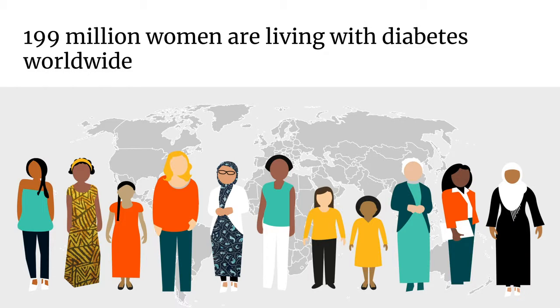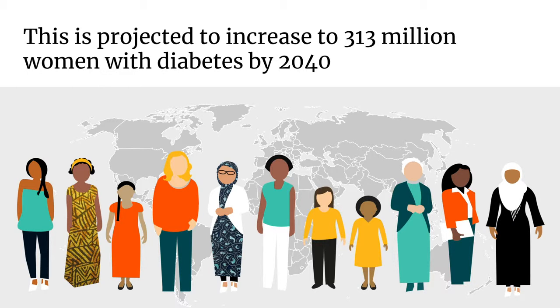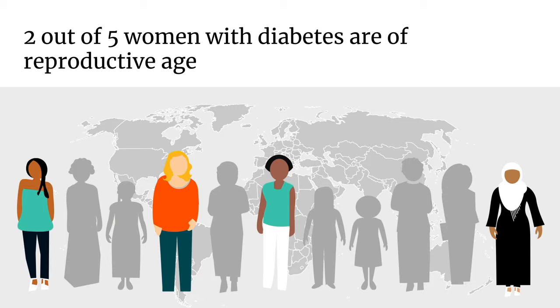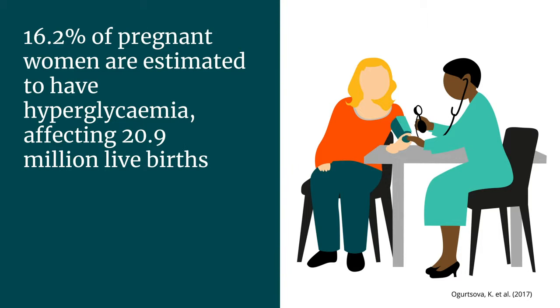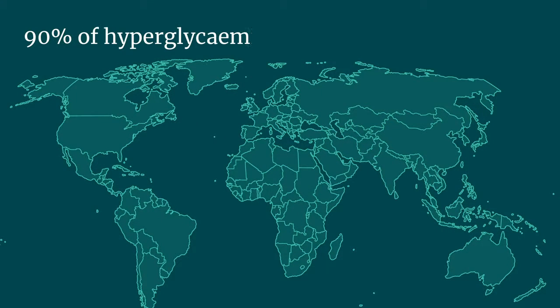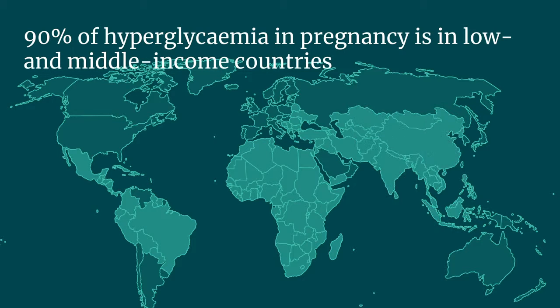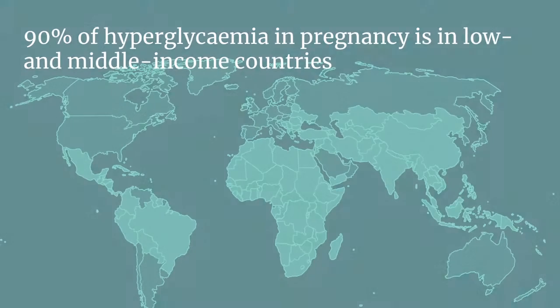Over 199 million women are currently living with diabetes worldwide, and this is projected to increase to 313 million women by 2040. 2 out of 5 women with diabetes are of reproductive age. In 2015, the global prevalence of pregnant women with hyperglycemia, high blood sugar, was estimated to be 16.2%, affecting 20.9 million live births. 90% of hyperglycemia in pregnancy is found in low and middle income countries.